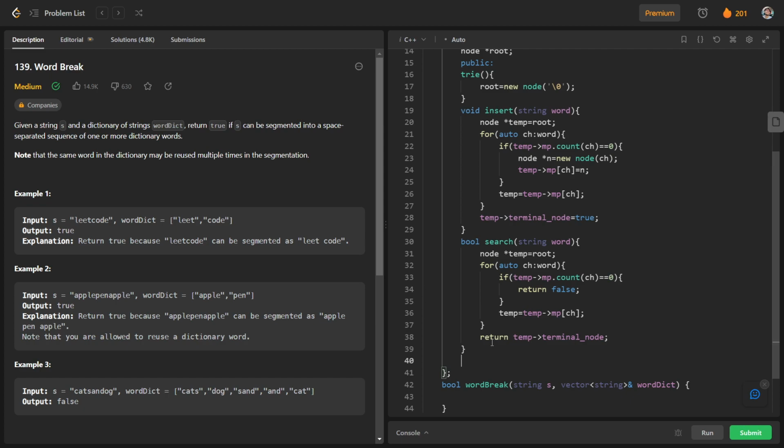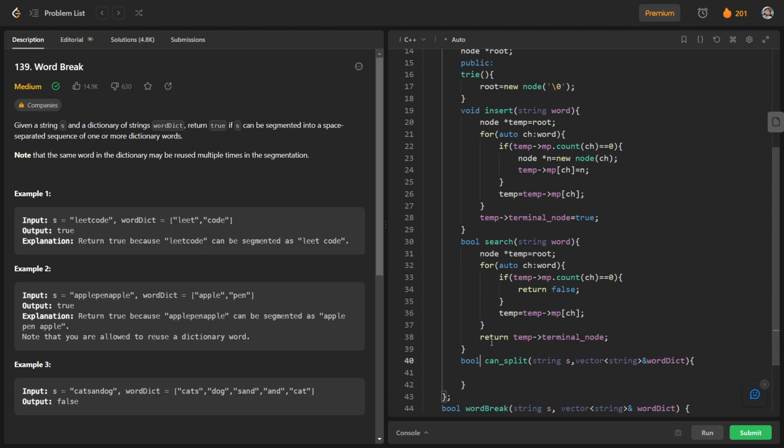So what we will do is create a boolean function in this try class, and that function will be canSplit. This function will check whether the string s can be split into strings which are present in the word list or not. So I will pass the parameter string s and this vector wordDict here.